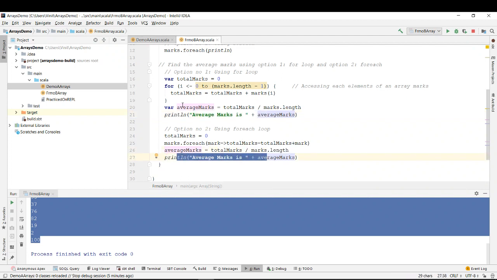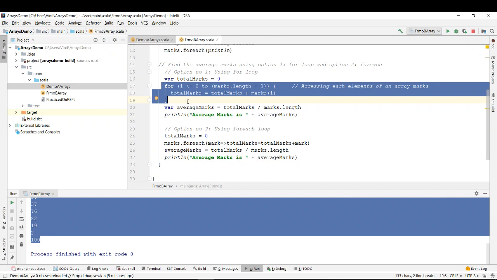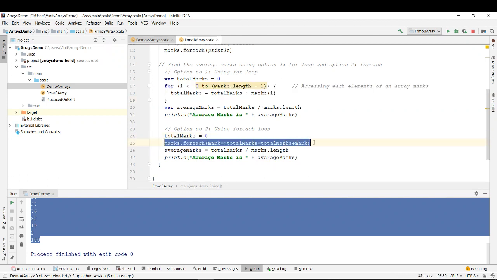So what I need to understand is over here, there was a for loop, and over here there is a for each. So this is the difference, right? There was a for loop and there is a for each, and this is how it's different. Let's try to understand what for each does. As the name suggests, it is going to do some operation on each and every element of an array, right?